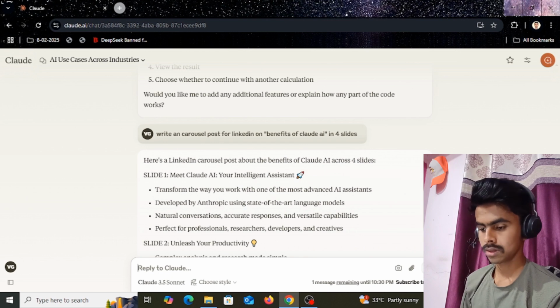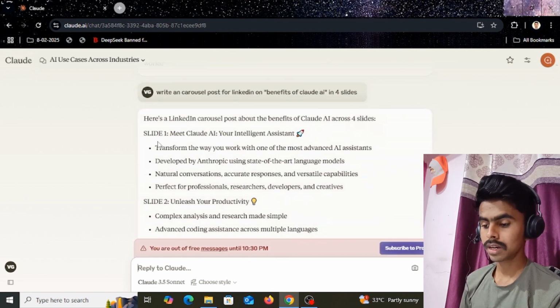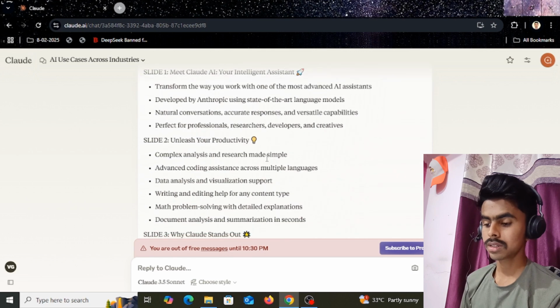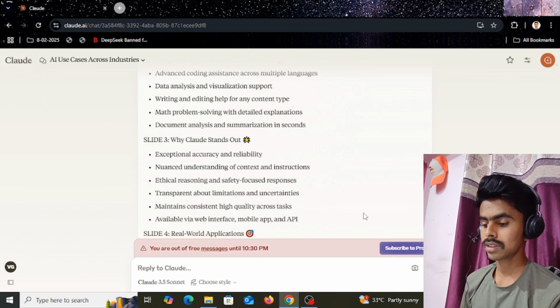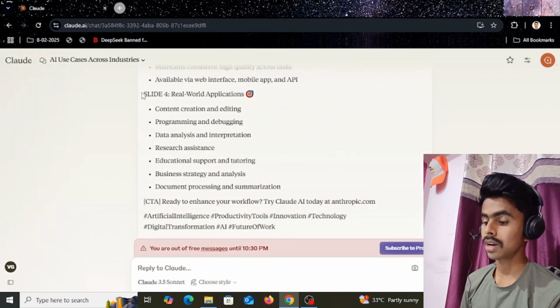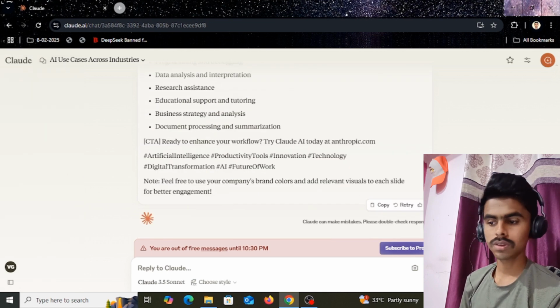Okay. So you can see that slide number one is Meet Claude AI. Also, it gives specific information. In slide two, Unleash Your Productivity. Slide three, Why Claude Stands Out. And slide four is Real World Application. Okay. So that's all about this. So these are the top three use cases of Claude AI.